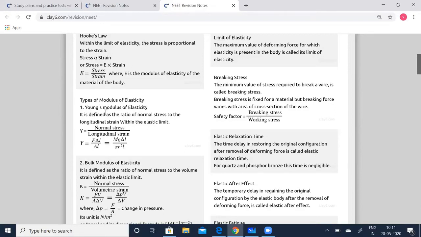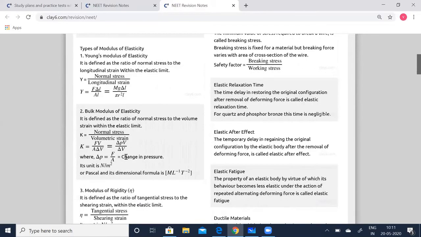Young's modulus of elasticity is defined as the ratio of the normal stress to the longitudinal strain within the elastic limit. So you can simply put it as normal stress by longitudinal strain, which is equal to F times L by A delta L. F is nothing but mg, so simply put it as mg L by A delta L, and A is pi r squared.